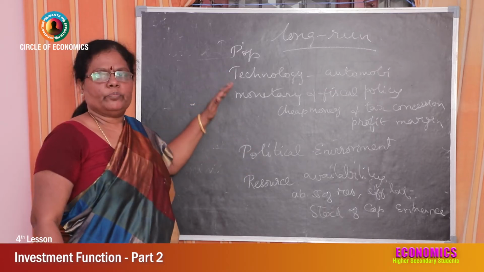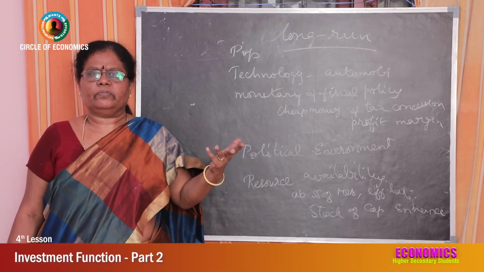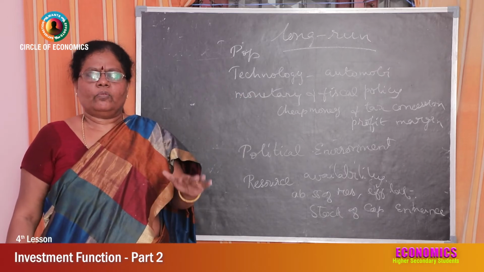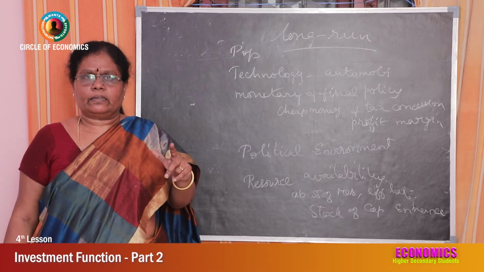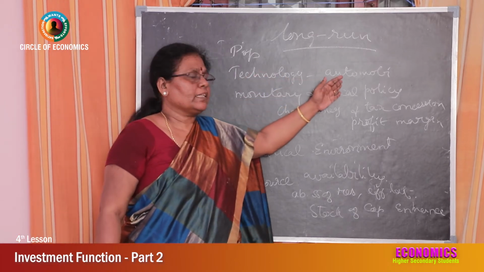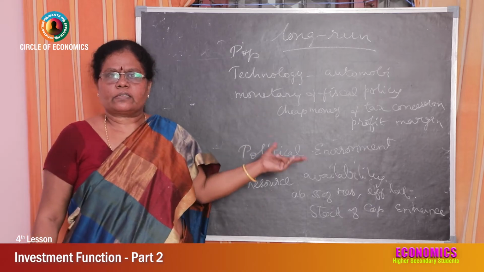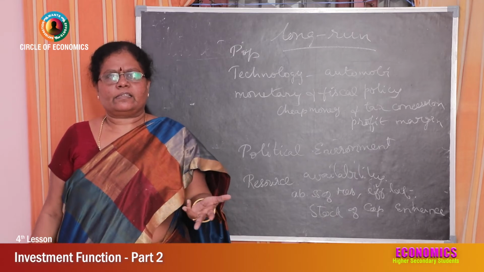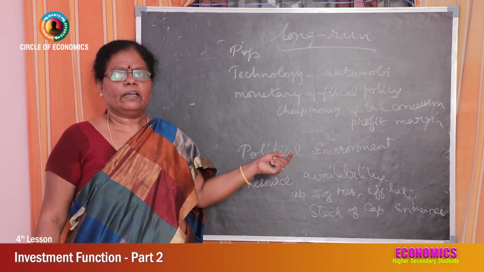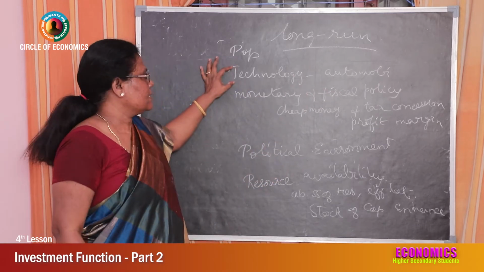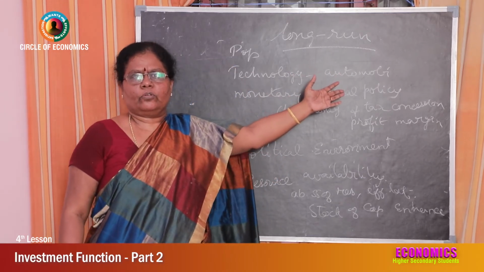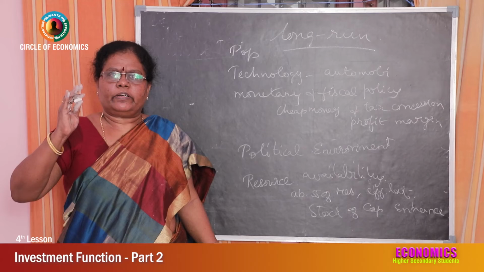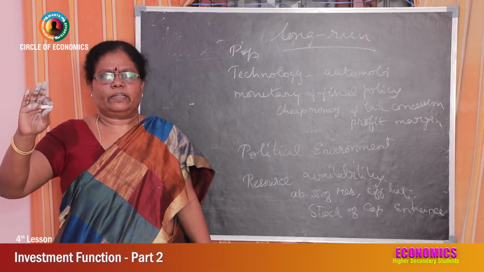Then technological improvement. If there are innovations and inventions and higher advanced technology is used, marginal efficiency of capital will be higher. For example, with the introduction of automobiles, all the other industries related to automobiles, like the rubber industry, steel industry and tire industry, have grown because technology has improved. So many industries have grown, and naturally marginal efficiency of capital will increase. If profit margin increases, marginal efficiency of capital is higher.